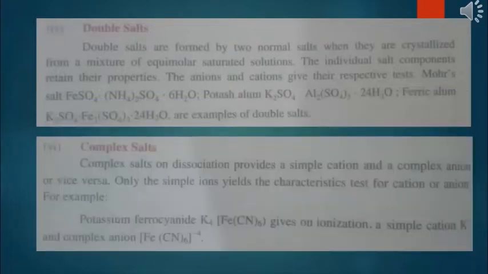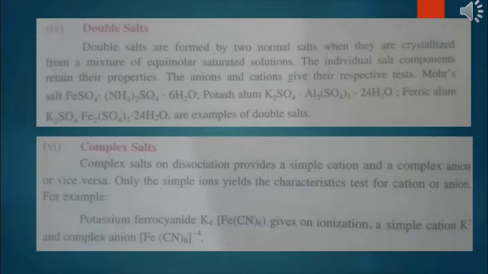Now the double salt. Double salts are formed by two normal salts when they are crystallized from a mixture of equimolar saturated solution. The individual salt components retain their properties. The anion and cation give their respective tests. Mohr's salt, they have given you this formula, potash alum, and ferric alum are examples of double salts. Dear students, the formulas of these salts are very important, and from the board point of view, they will give you the name of these salts and you have to write the chemical formula of these salts.